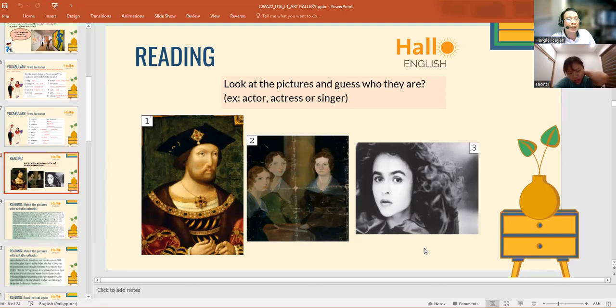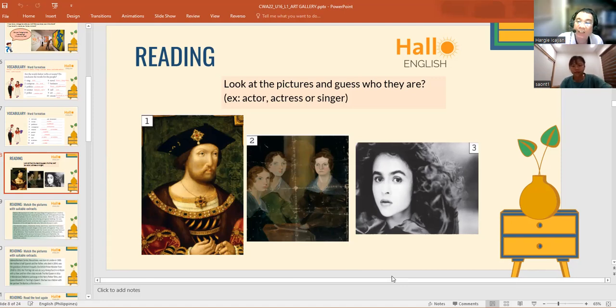Okay. Who do you think among the three pictures would be the singer? Just guess. Is it one, two, or three? I think picture number three. Okay, so we don't know the name, but we know she's a singer. Let's try if that guess would be correct.